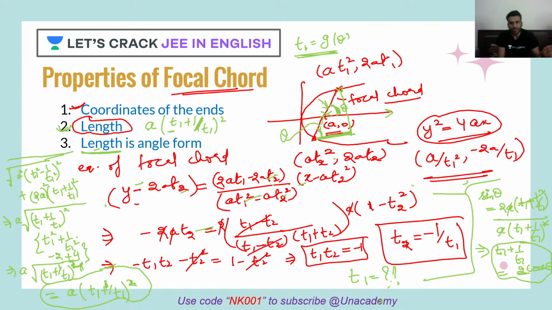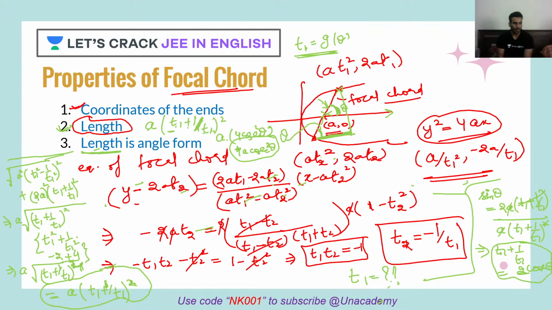Look here: T1 plus 1 by T1 is twice of cosec theta. You can directly put the value of T1 plus 1 upon T1 here. When you put it, what do you get? A into 4 times cosec square theta. So it becomes 4a cosec square theta, and this is your length in terms of angle. If the angle of the focal chord is given to you, then directly you can find the length of the focal chord: a into 4 times cosec square theta.